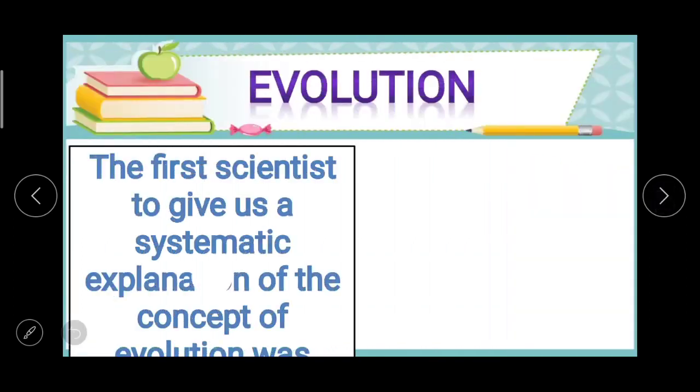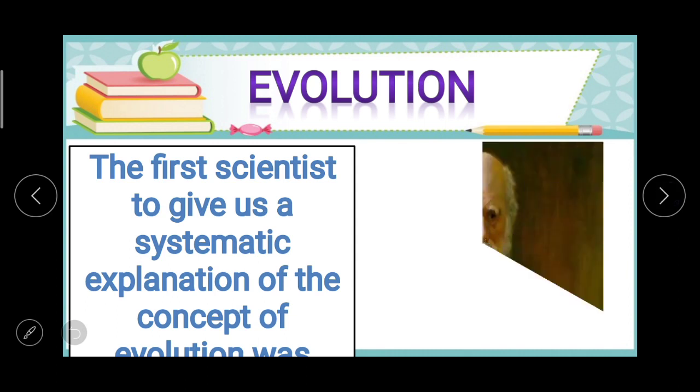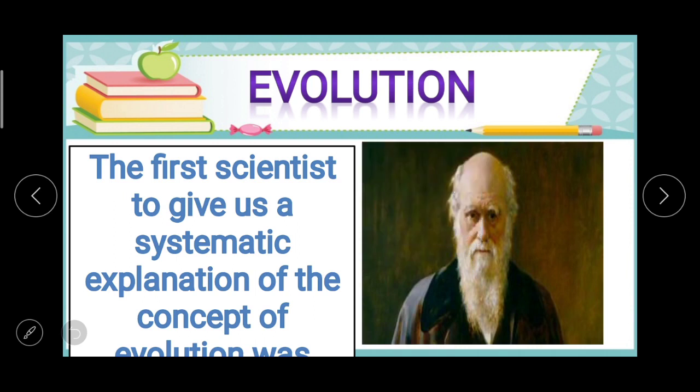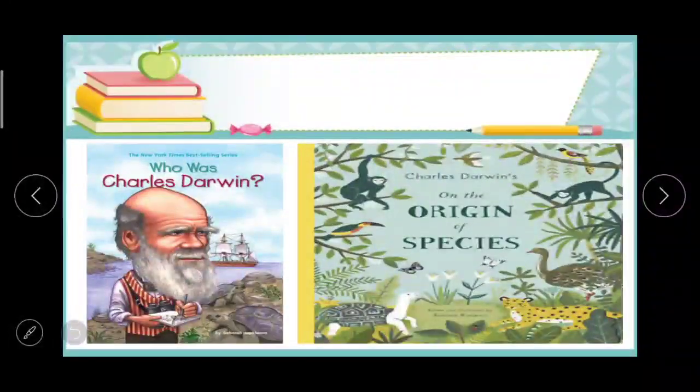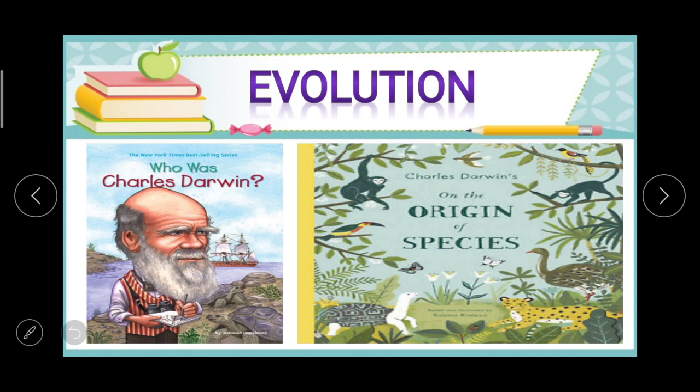Next thing, the first scientist to give us a systematic explanation of the concept of evolution was Charles Darwin. First time he put forward the theory of evolution, and species which are capable of adapting to environmental changes are able to survive. This survival of the fittest theory was given by Charles Darwin in the book On the Origin of Species.